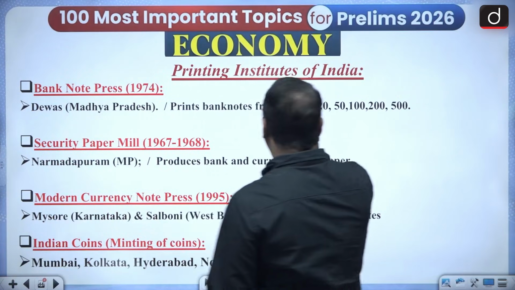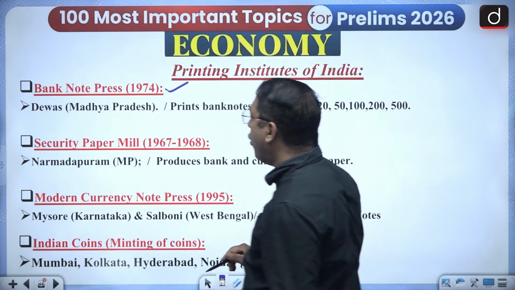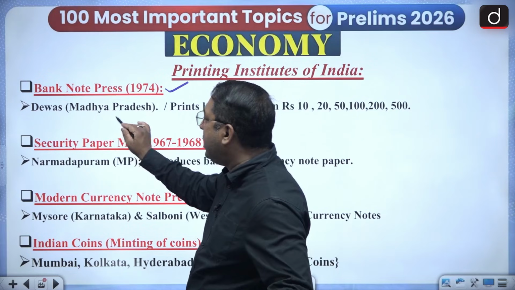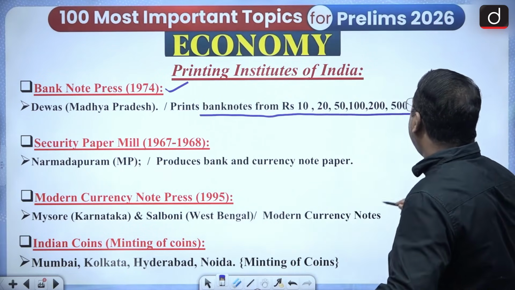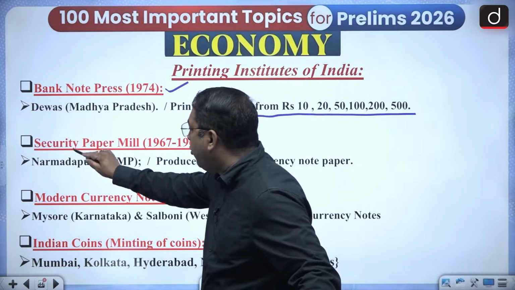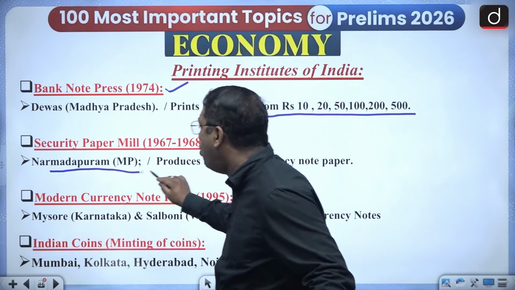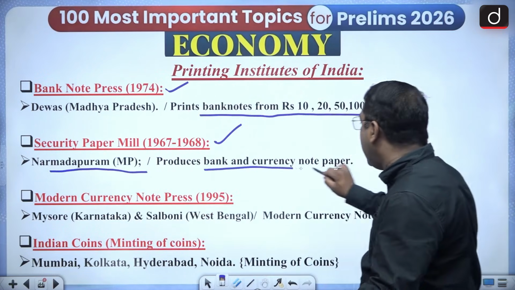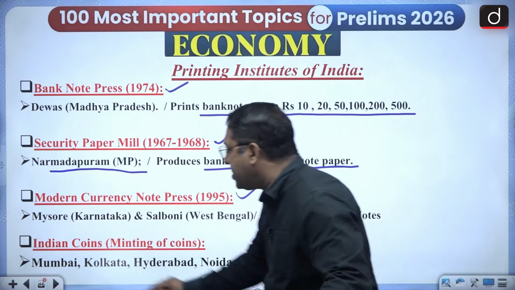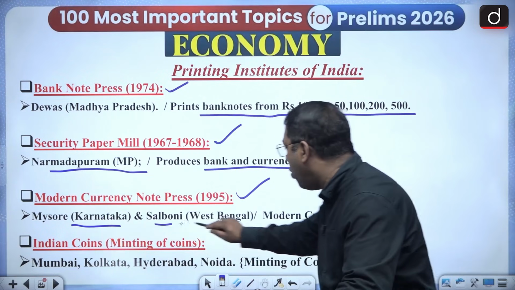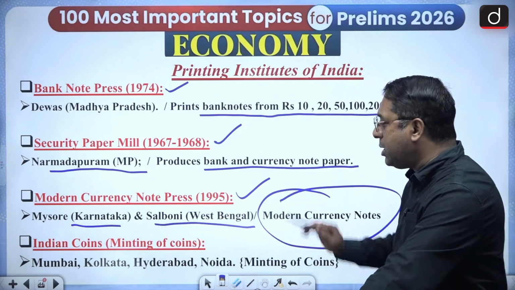Then where are the printing institutes in India? One, the Bank Note Press, formed in 1974, is in Dewas, Madhya Pradesh. It prints bank notes of 10, 20, 50, 100, 200 and 500. Then the Security Paper Mill, 1967-68, in Narmada Puram, Madhya Pradesh, produces bank and currency note paper. Then the Modern Currency Note Press, 1995, is in Mysore, Karnataka, and Salboni, West Bengal. Nowadays, whatever currency notes we have come from here.